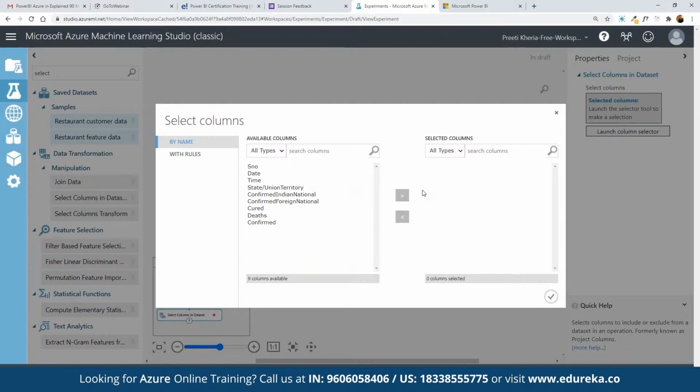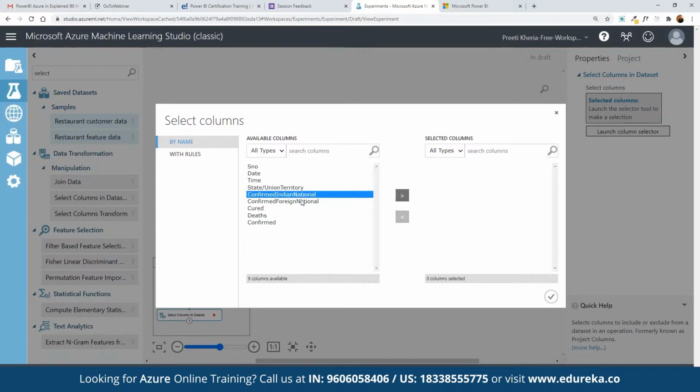Currently we have these different data pointers available. So we have to choose from these data pointers only, which data pointer we want to work with. So here we can make a selection accordingly. Let's say here we are going to work on the prediction for the survival rate. So let's suppose here we want to include confirmed international.